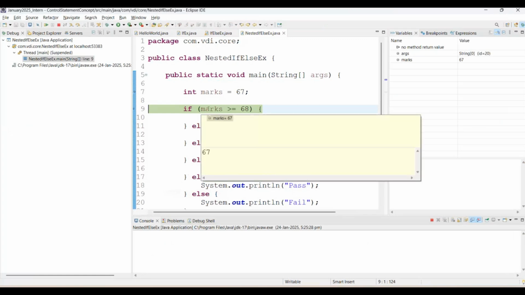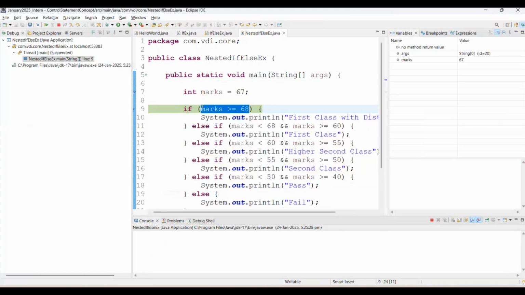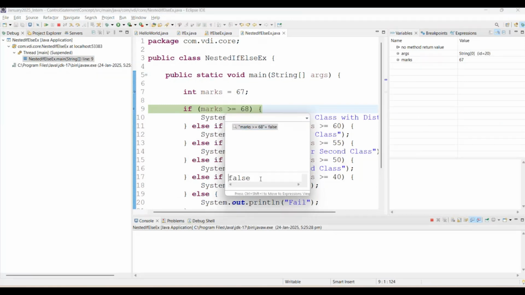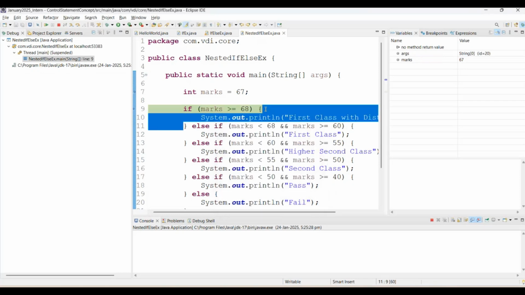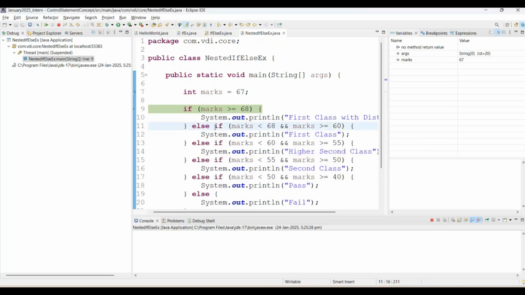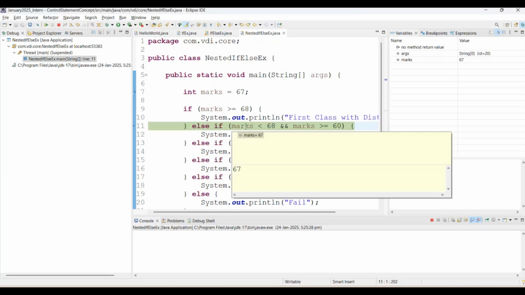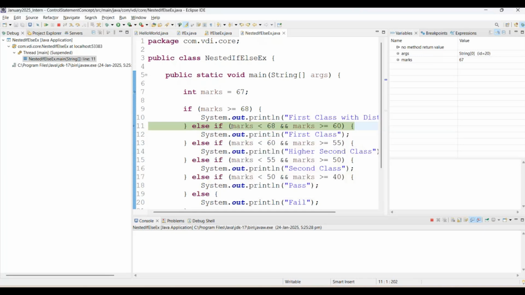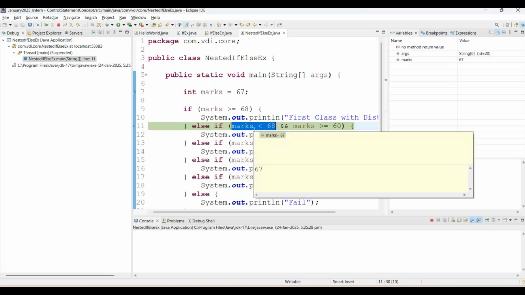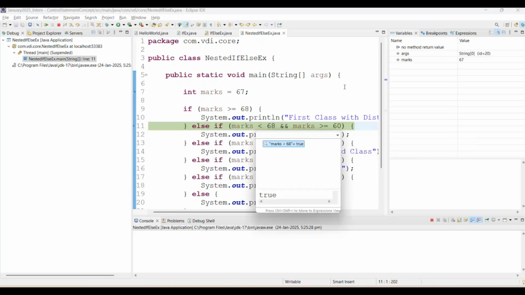Then the marks is 67. This condition is not satisfied. Do Control Shift I. This is false. Once it is false, it will never go inside that block. It will go to the next else if, right? Line number 11, press F6. Then what is the marks? 67. It means this is satisfied here, because 68 is greater than 67. Control Shift I. It will give us true.